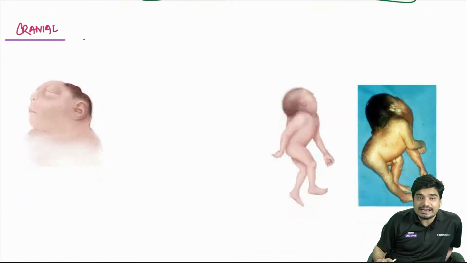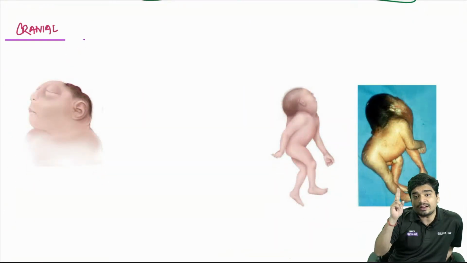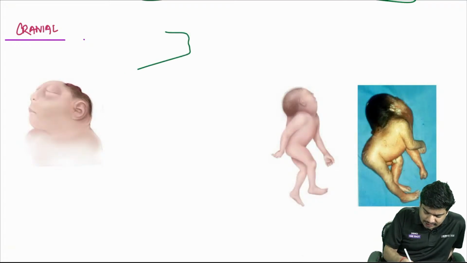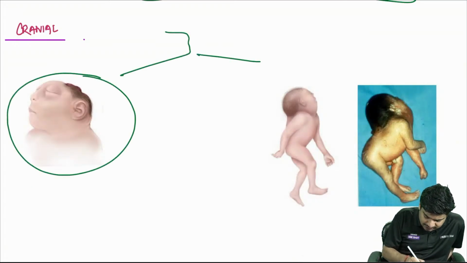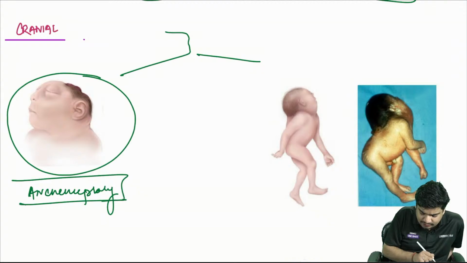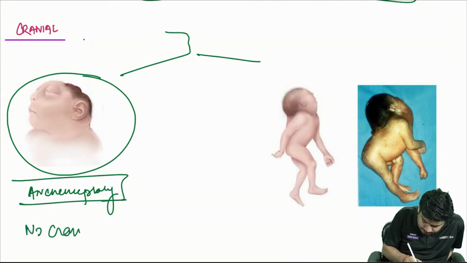Now we come to cranial neural tube defects. You should remember two things. This is one, anencephaly. No cranium, no brain.